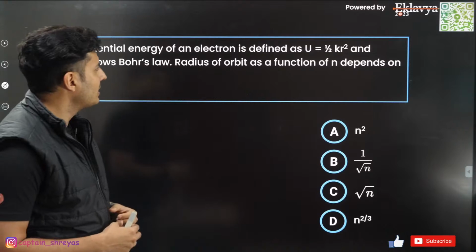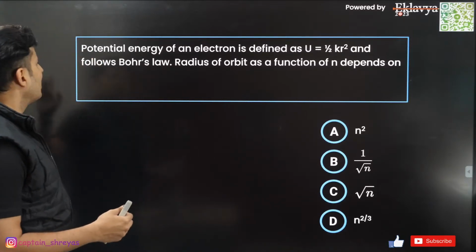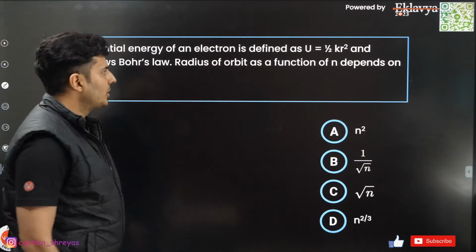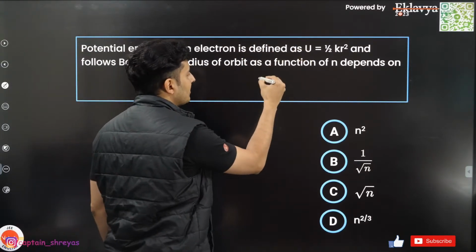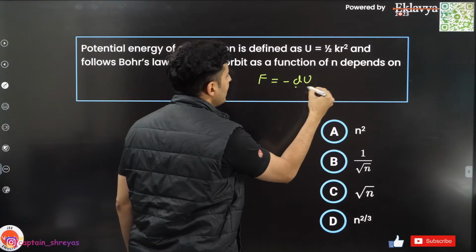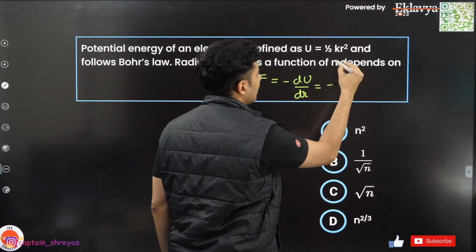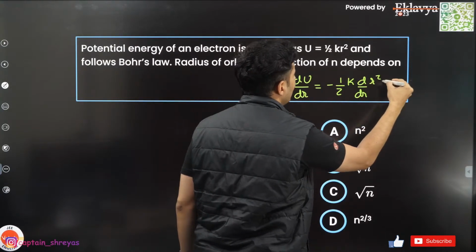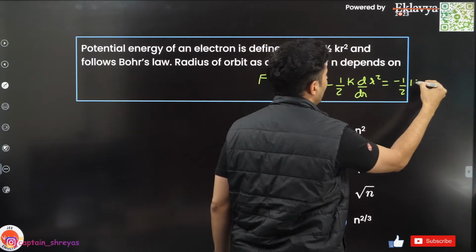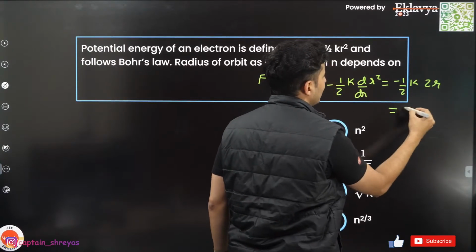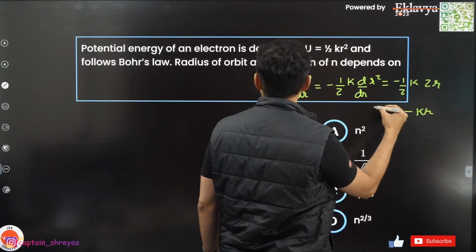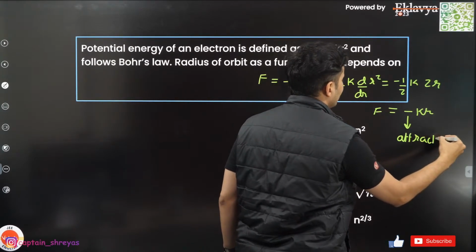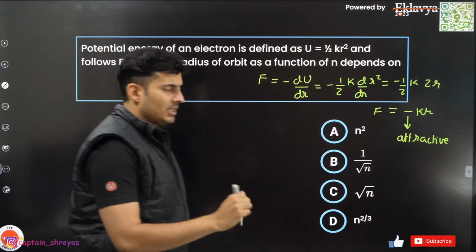Potential energy of an electron is identified as this much. Bohr's law, radius as a function of n. Okay, simple, guys, standard question. If energy is given, from this find force. Force is minus dU/dr. So this will be minus half k, where k is constant, d/dr of r square. So this will be minus half k, 2r. So this will be basically minus kr. So this negative says that it is attractive in nature, that's all. But the magnitude is just kr.